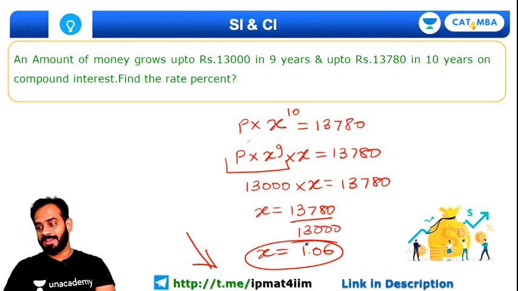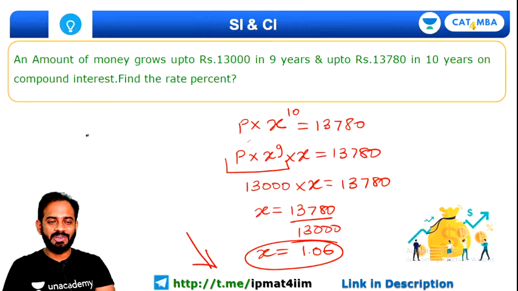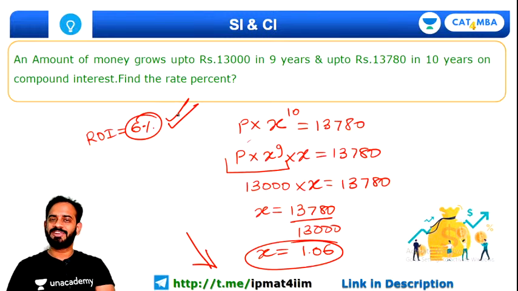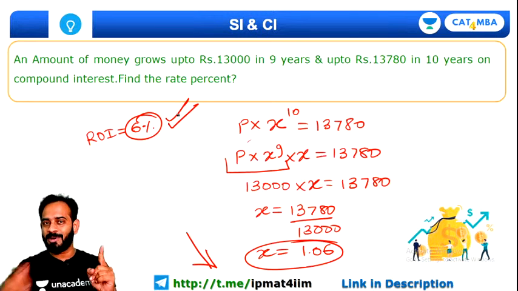Bhagyashri, Anshul, Aradhya, Prathika, Gaurav, Ishan, Monish, very good. So the rate of interest will be equal to 6%. Amazing. Quite a simple question. I hope you don't have any issue with simple compound interest now.